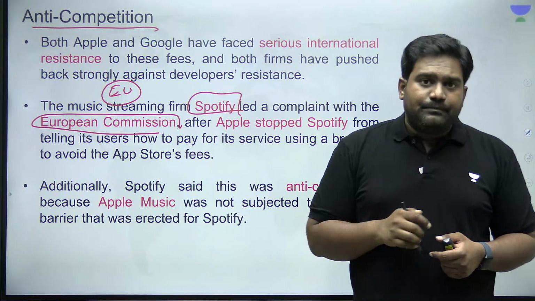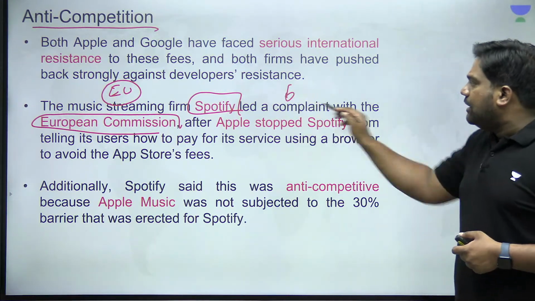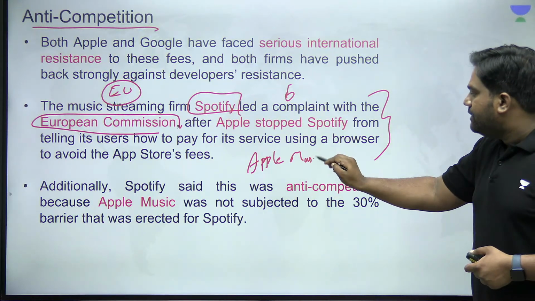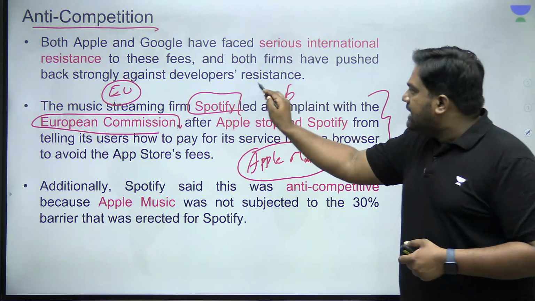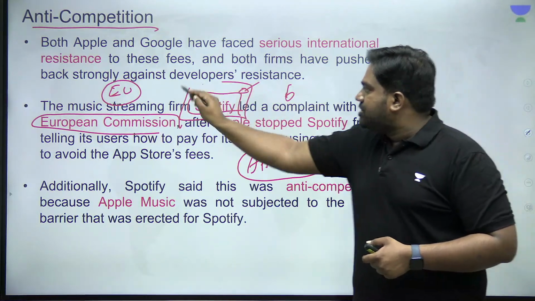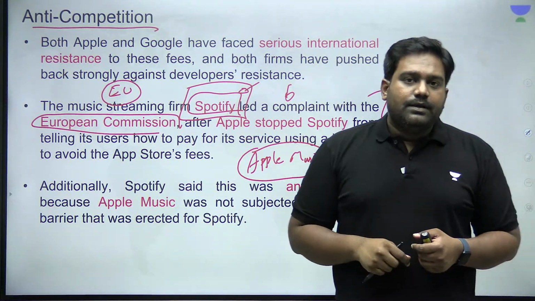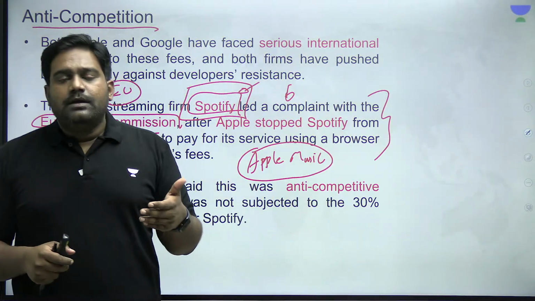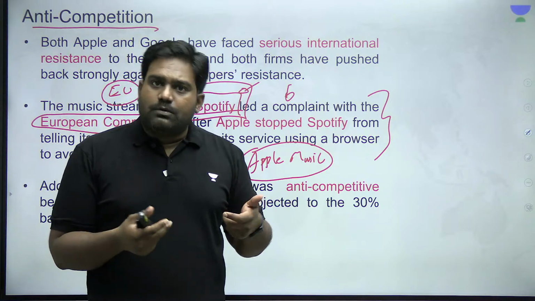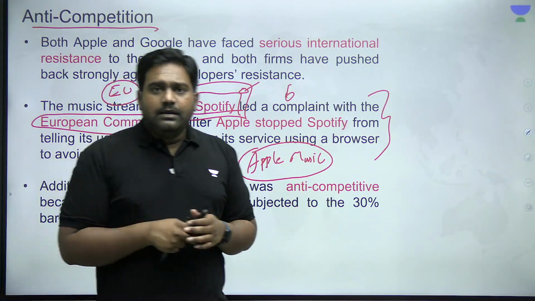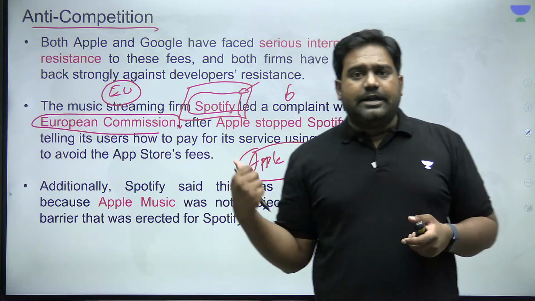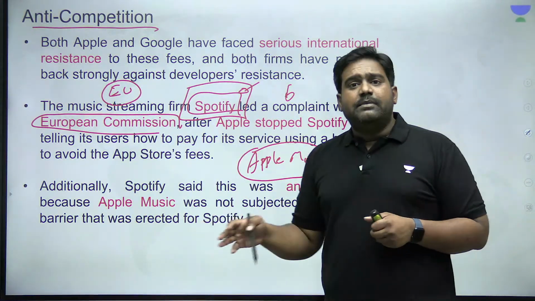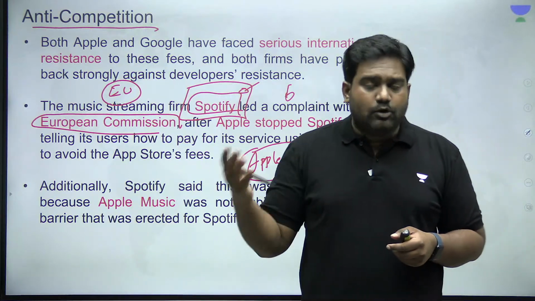Spotify alleged that Apple's discriminatory policies are designed to promote Apple Music while creating unfair restrictions for Spotify. See, Apple owns the operating system, the Mac operating system. The marketplace, that is the App Store, is again owned by Apple, right? And any app listed on their App Store, for all the payments and subscriptions, they force the payments to be routed through their own payment systems, including Apple Pay.